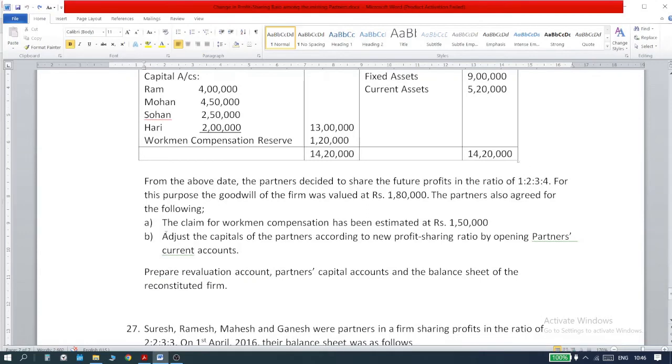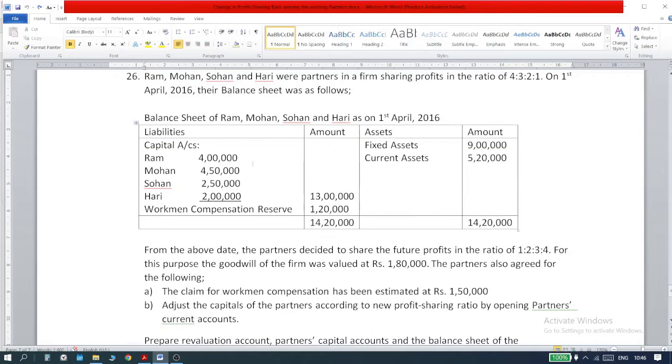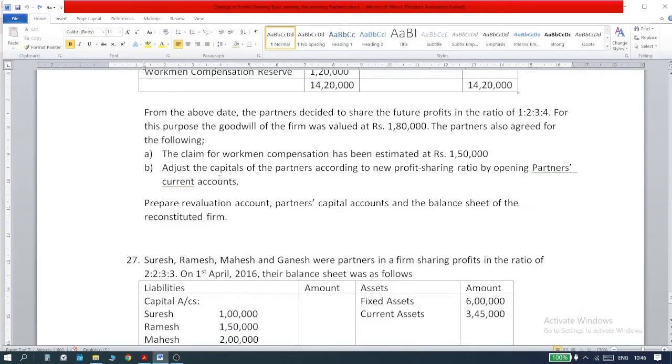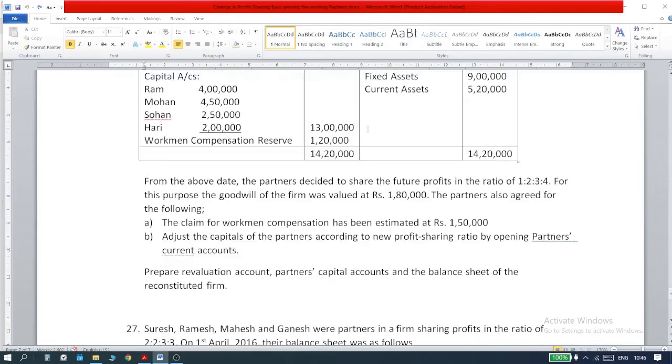Now let us read this additional information, because additional information will give us more information on how to treat the information that is already available here in the balance sheet. From the above date, the partners decided to share the future profits in the ratio of 1:2:3:4. For this purpose, the goodwill is 80,000. When you see a goodwill in the additional information, you must immediately start thinking of calculation of sacrificed and gained ratio. Keep that in your mind.